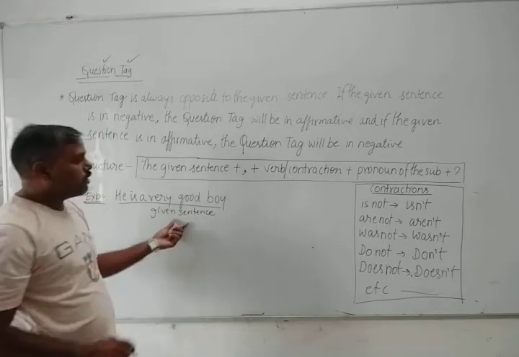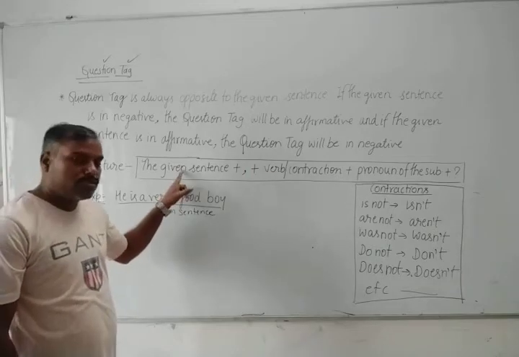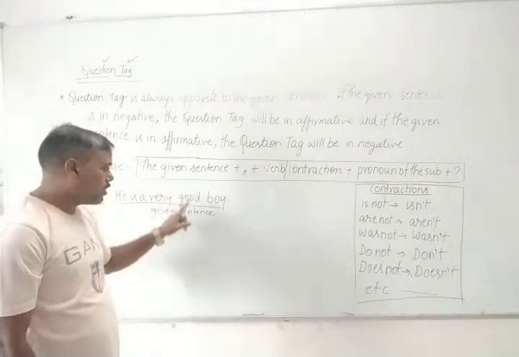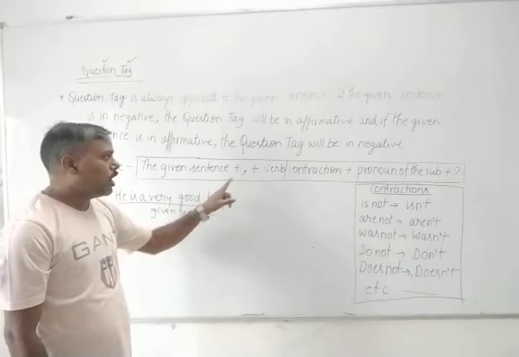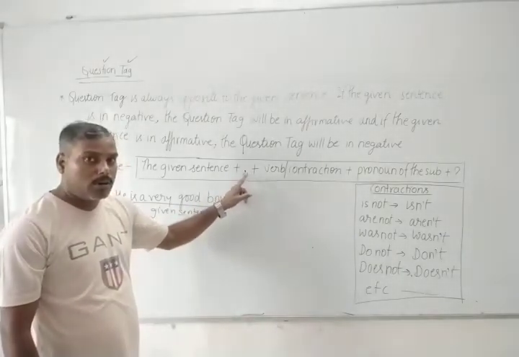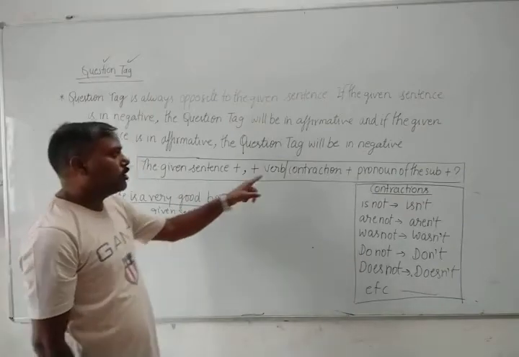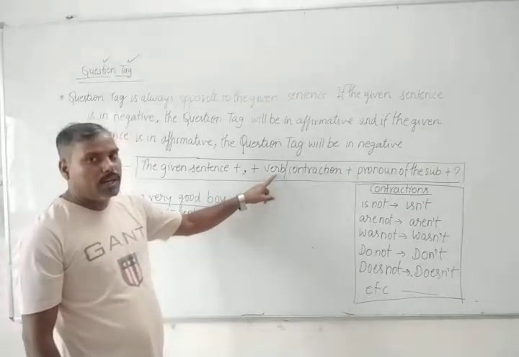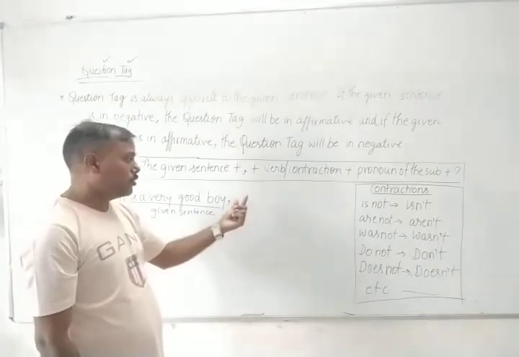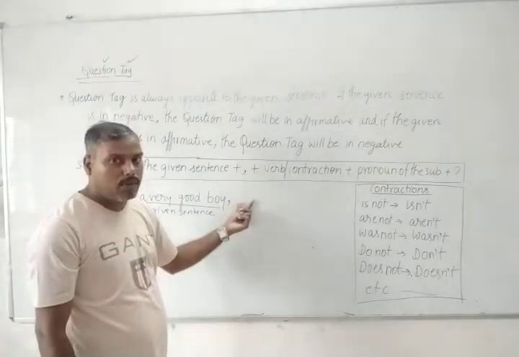Then according to the structure, first you need to write your given sentence that I have already given you, and in place of the full stop you need to put a single comma. After that, your verb if you need to add the question tag in affirmative.